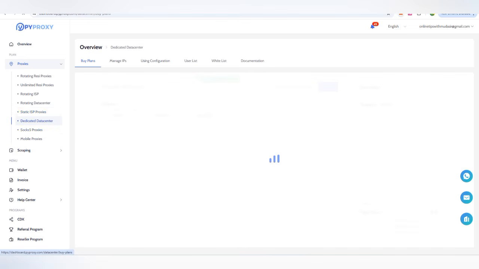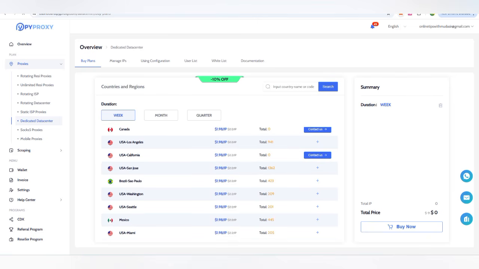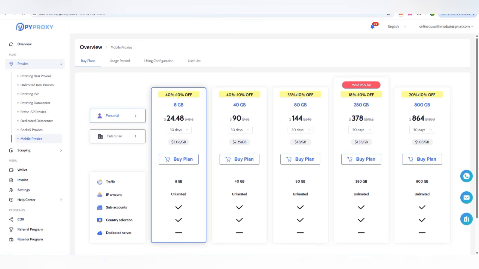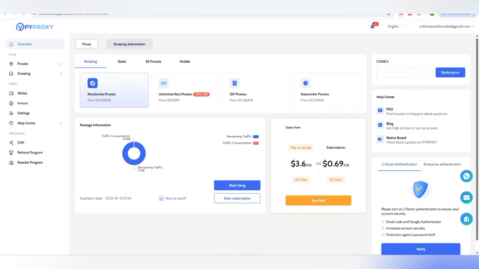If you go for a dedicated data center, if you need USA or Canada, it is $1.98 per IP, and you can also contact their team. SOCKS5 proxies are also available, along with mobile proxies that you can use for your mobile proxy. Now, I already have in my account the $0.69 residential proxy, that is also the price.